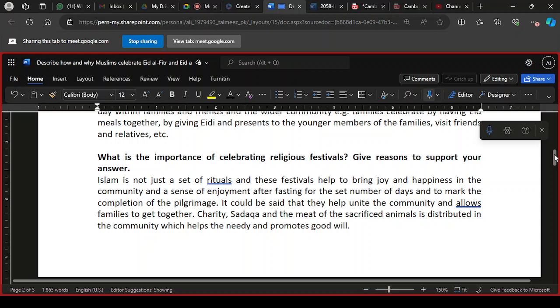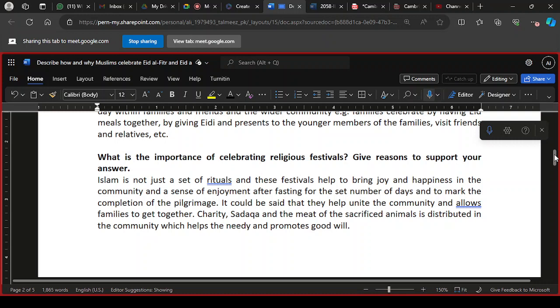So why has Islam recommended, and what is the importance of celebrating religious festivals? Give reasons to support your answer: why we should celebrate, so that we can share our happiness with one another. It will bring unity and brotherhood.